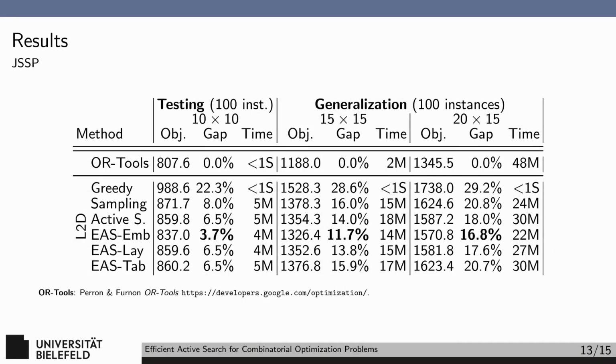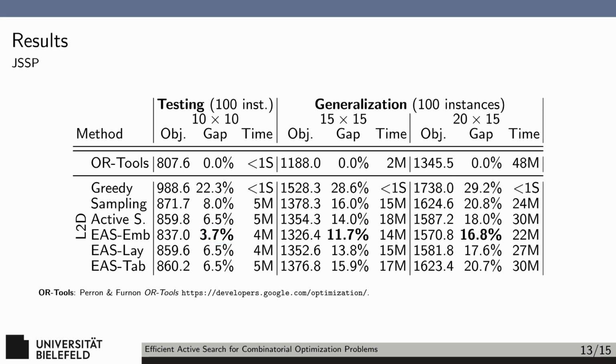Finally, we also test our approach on a rather different problem, namely the job shop scheduling problem. Despite the vastly different structure of the JSSP to the previous two routing problems, EAS nonetheless improves performance over not using EAS. Note that the L2D method uses dynamic embeddings, thus EAS does not have much of a time savings over active search. A question for future work is whether static embeddings plus EAS can outperform the information gain from dynamic embeddings, since static embeddings can search significantly more solutions.